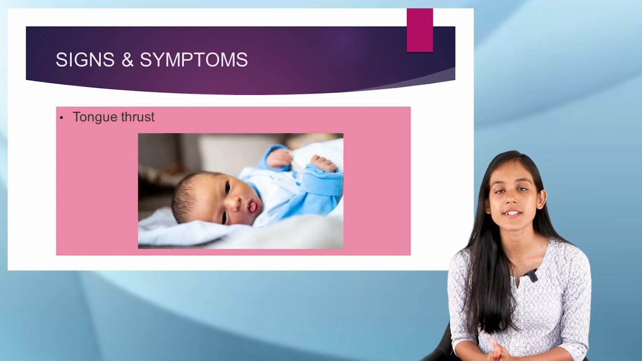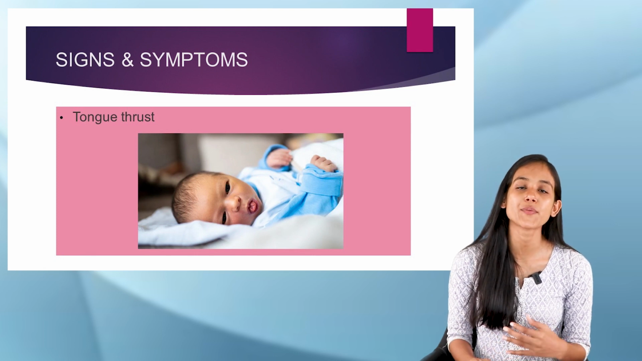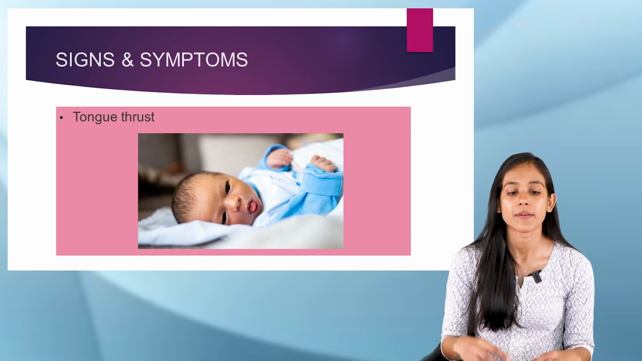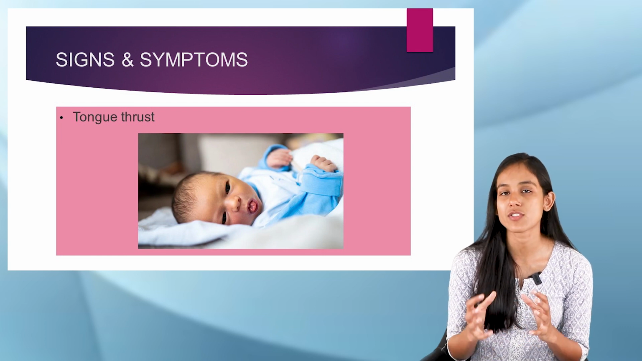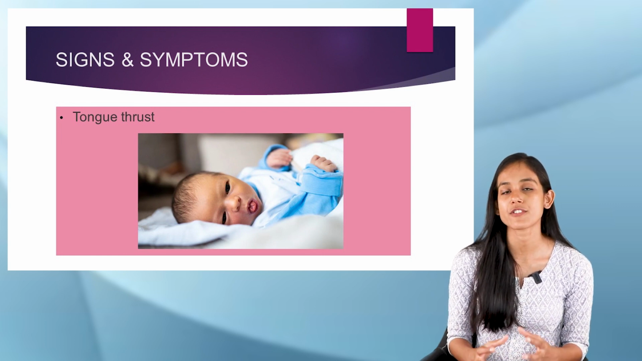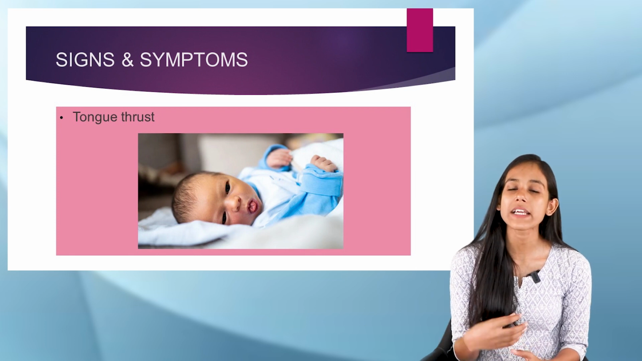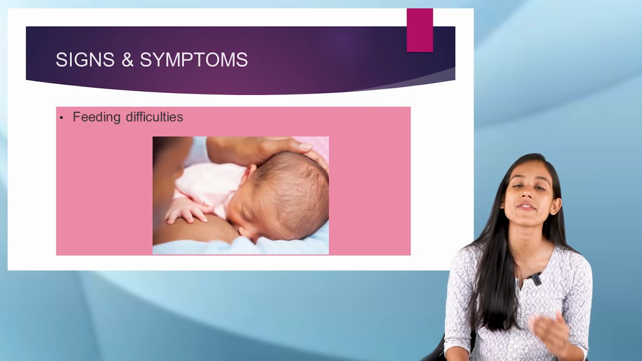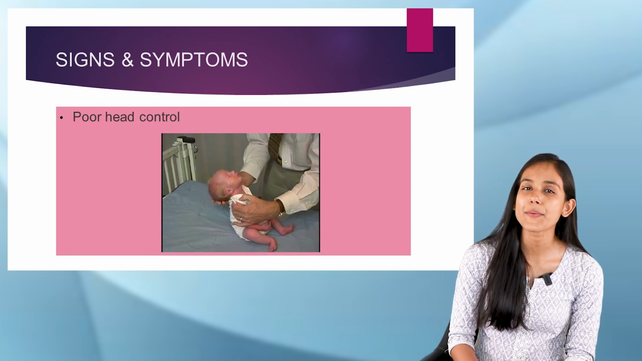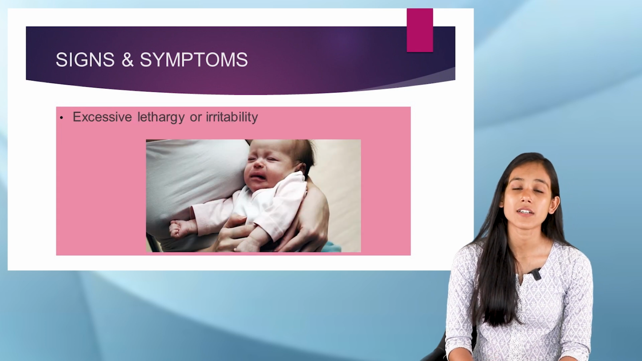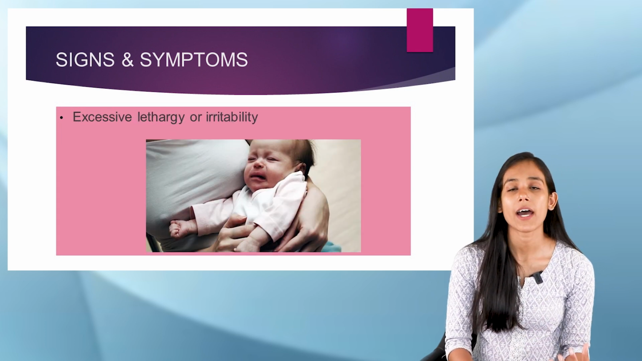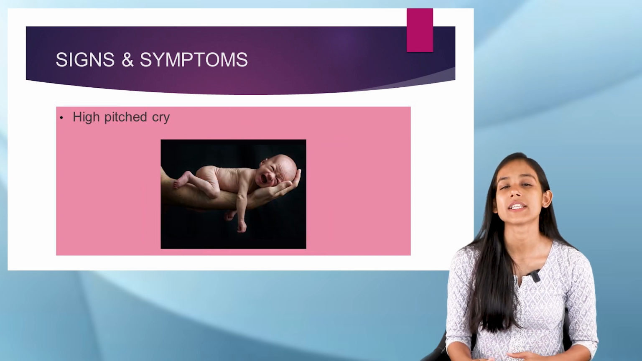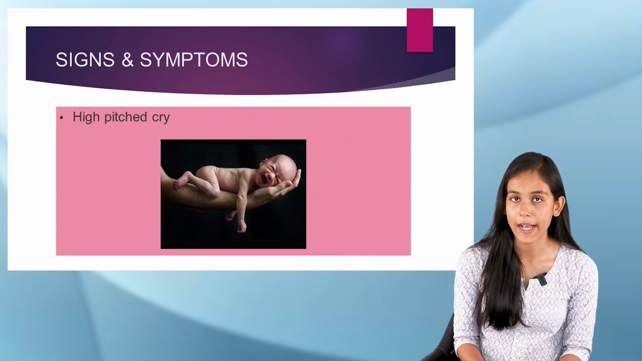Now what is tongue thrust? Here the child would push the tongue forward between the upper and lower teeth when the child swallows. That is what is called tongue thrust. In a child with cerebral palsy, we can see tongue thrust, and also there will be feeding difficulties. And then there will be poor head control, and the child will be extremely lethargic or irritable, and also there will be a high-pitched cry. So these are some of the signs or symptoms which are considered early signs.